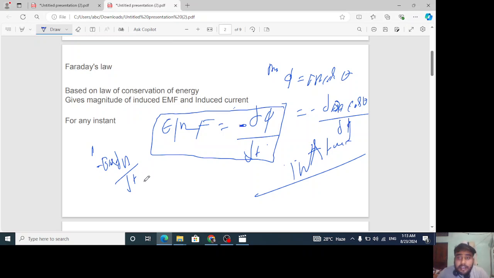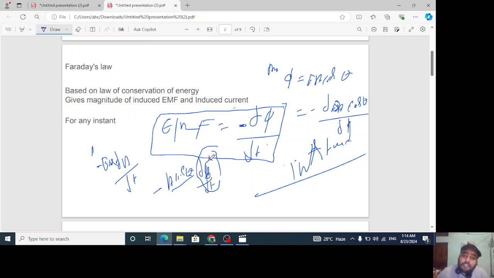In some cases a question can be asked where there is a circular loop placed in a magnetic field, and the magnetic field is changing at some rate. Now what is changing is the magnetic field, so you have to keep the area, A cos theta, outside, and inside will be dB by dt. The minus sign will already be there. So whatever value is changing, you keep it inside the rate of change.